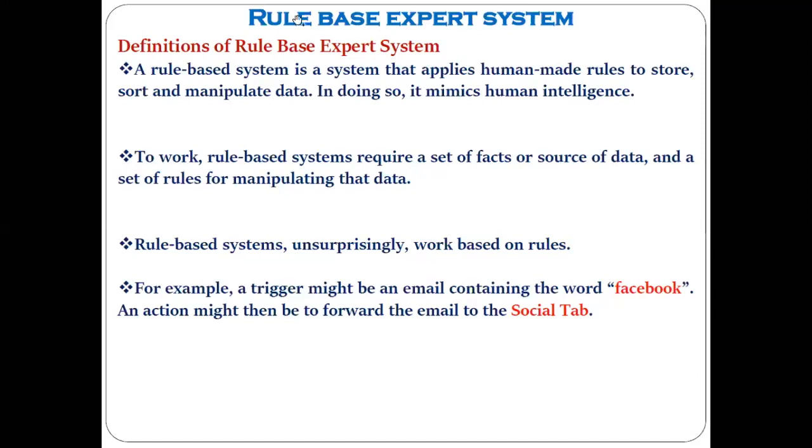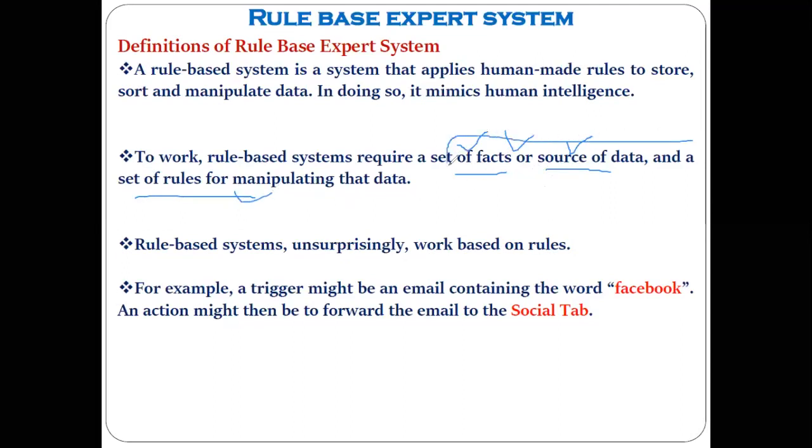Understood? Just like a human being as a doctor requires some kind of knowledge, some facts or sources of data, and then applies some rules on that source of data and gives the result, in a similar way the non-natural rule-based expert system, which is an application of artificial intelligence, also needs facts, a source of data, a set of rules, etc. Now, how are we making all these things possible in the non-natural rule-based expert system? By developing it through integration of software and hardware, by utilizing some programming language, etc.